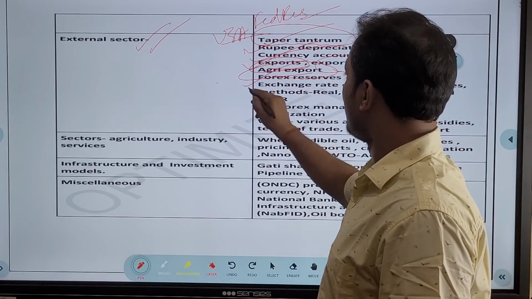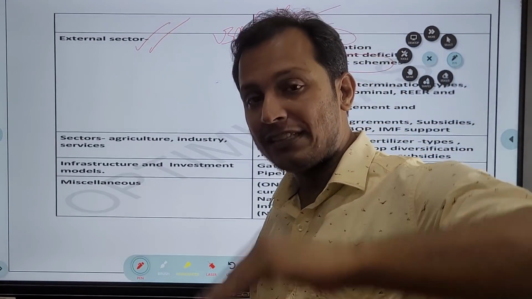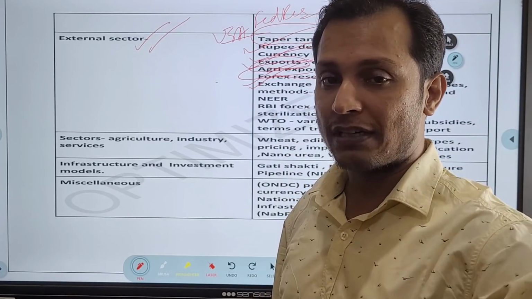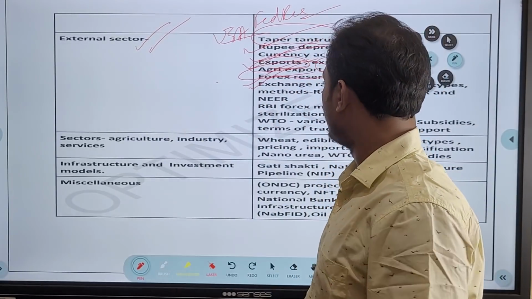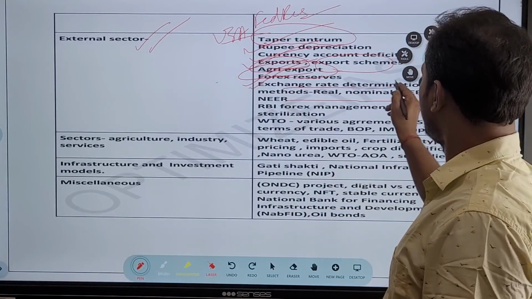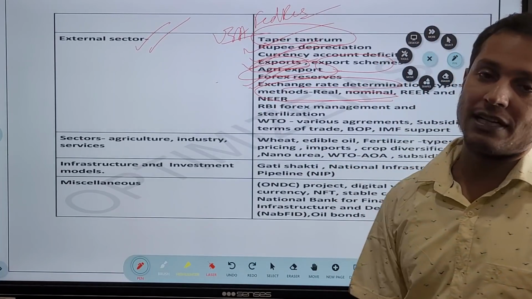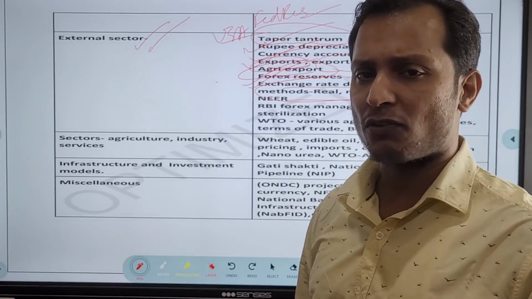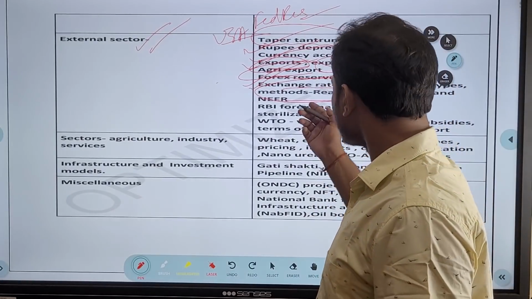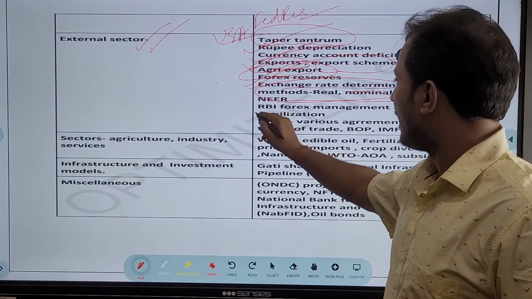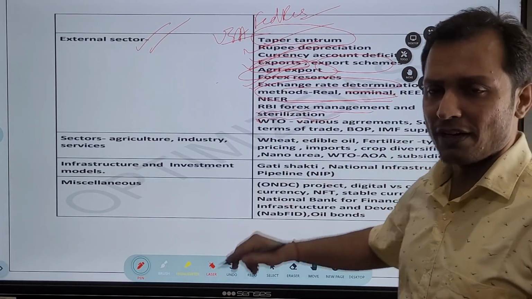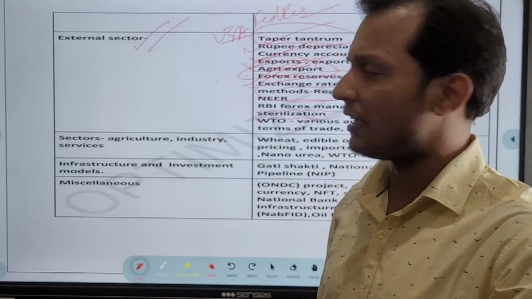Then forex reserves. What are the reasons of increasing forex reserves? What are the reasons for declining forex reserves? What is the impact of declining forex reserves? Everything is very important, guys. Then exchange rate is very important, guys. You need to prepare properly, conceptually. What is exchange rate? What is the impact of these exchange rate? Then RBI forex management and the sterilization. Very important. Rupee sterilization, again very important.